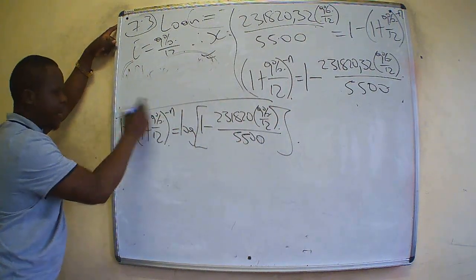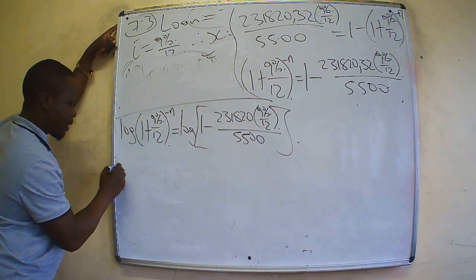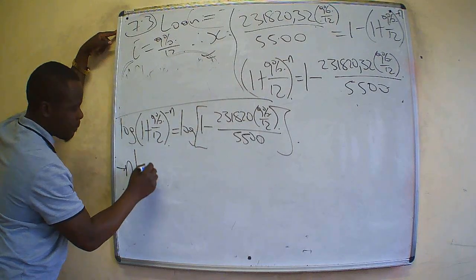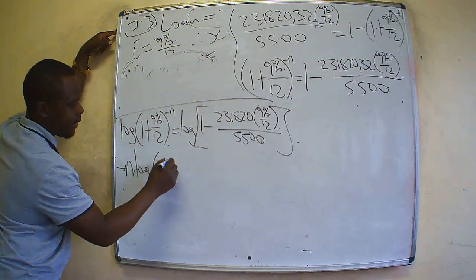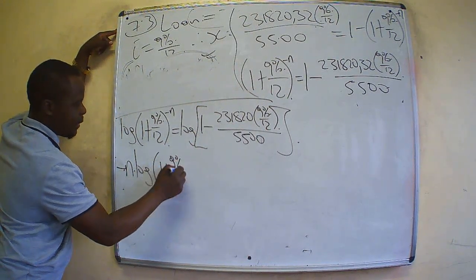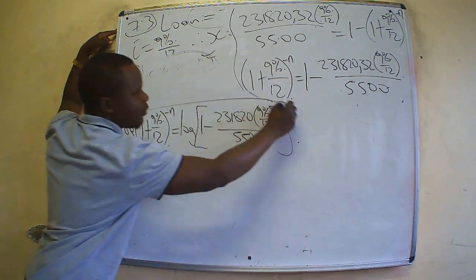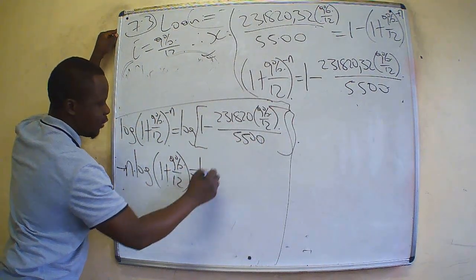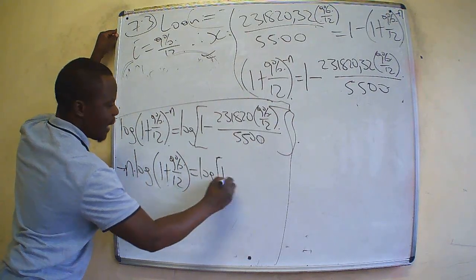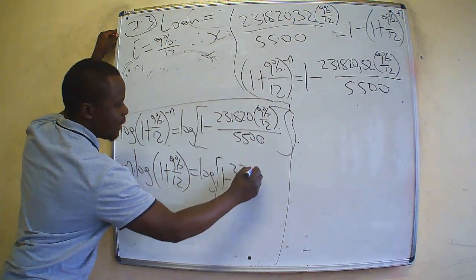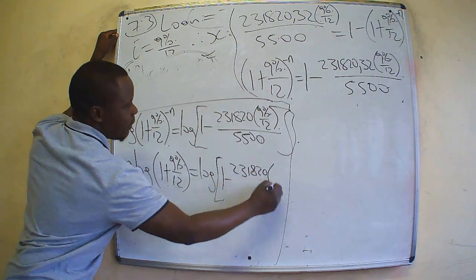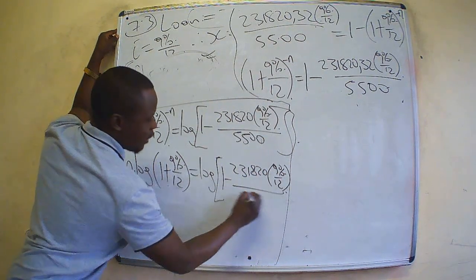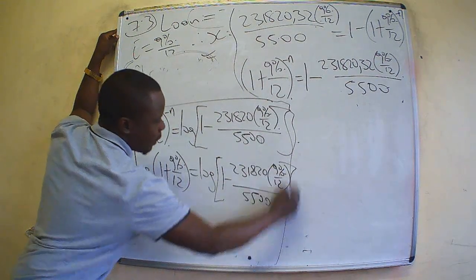So bringing down negative n comes down, logarithm of 1 plus 9% over 12 is equal to logarithm of this unit, which is 1 minus 231 820 multiplied by 9% over 12, everything over 5.5.